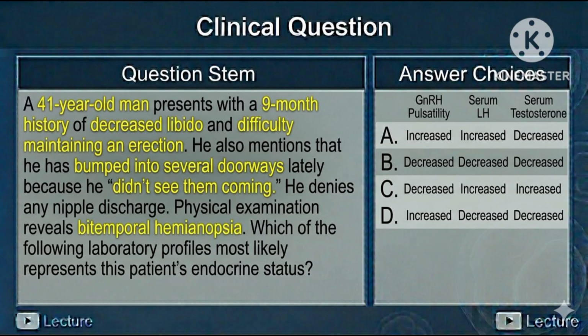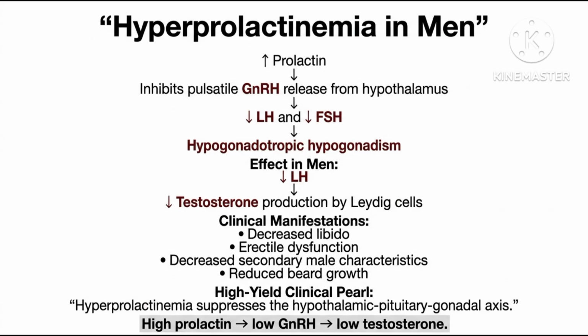Read this question stem. 41-year-old man has history of decreased peripheral vision, decreased libido, and difficulty in maintaining erection. It is prolactinoma. Prolactin inhibits the release of gonadotropin releasing hormone from hypothalamus, resulting in decreased level of LH and FSH. Decreased LH decreases the testosterone release from Leydig cells.